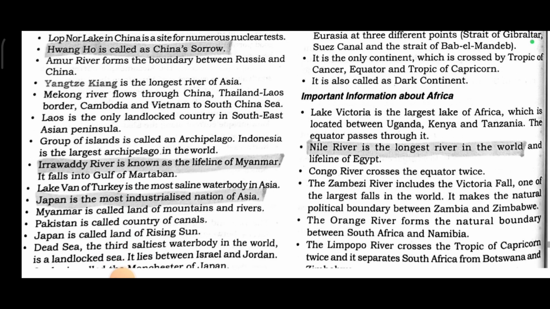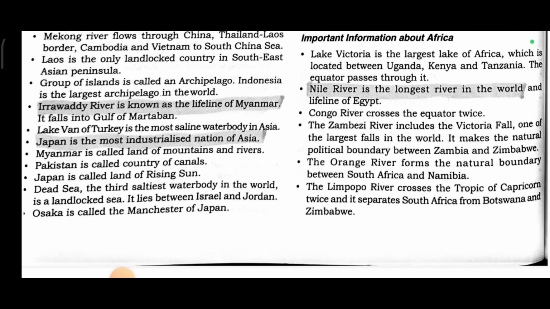A group of islands is called an archipelago. Indonesia is the largest archipelago in the world. The Irrawaddy River is known as the lifeline of Myanmar. It falls into the Gulf of Martaban. Lake Van of Turkey is the most saline water body in Asia. Japan is the most industrialized nation of Asia. Myanmar is called the land of mountains and rivers. Pakistan is called the country of canals. Japan is called the land of the rising sun.